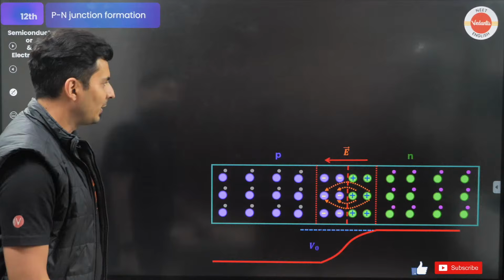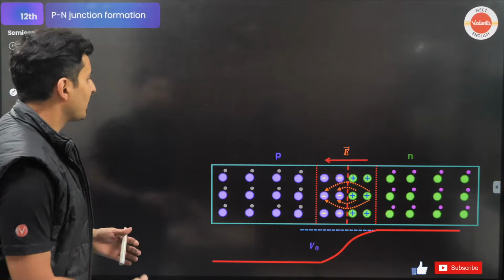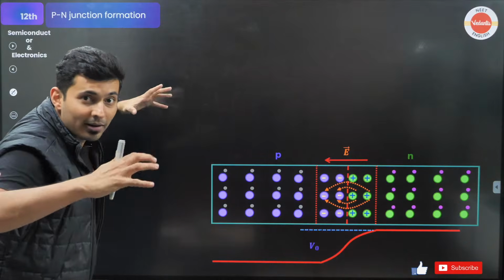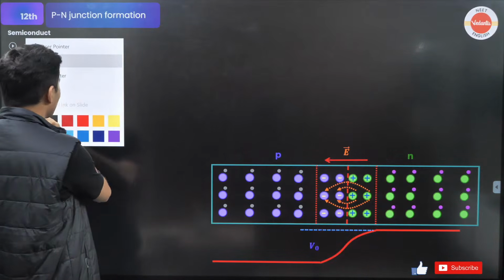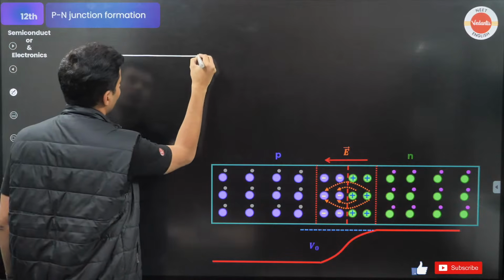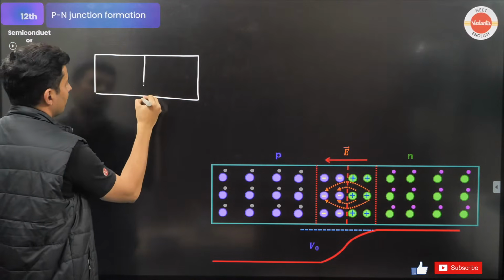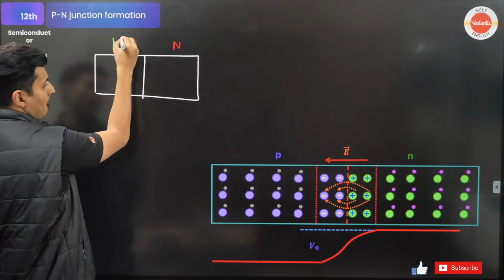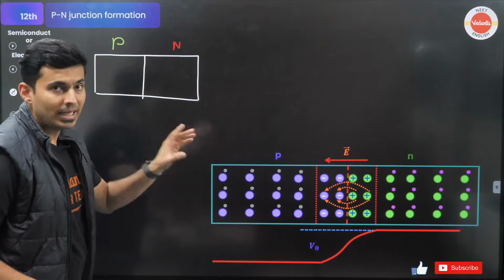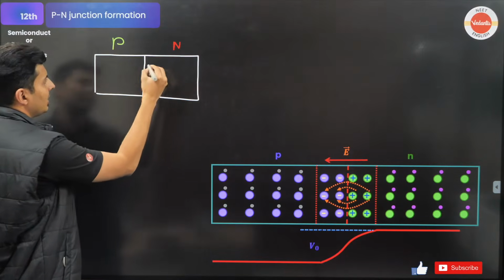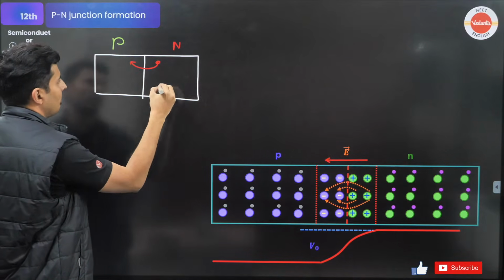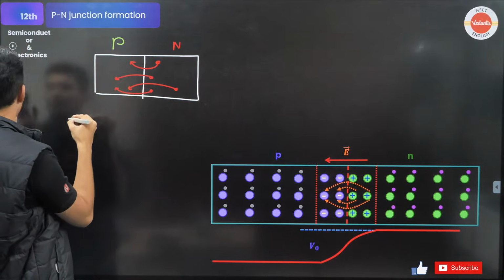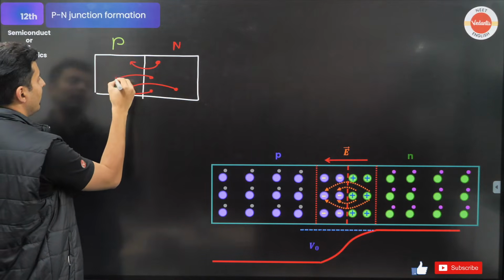See what is going to happen now. Over here, now I'm going to show this to you. There is going to be a very good war fight which is going to happen, and I want you to see this. So this is n-type, this is p-type. Everybody with me? The moment these electrons jump, these electrons try to go and basically form bonds, make new friends over here.